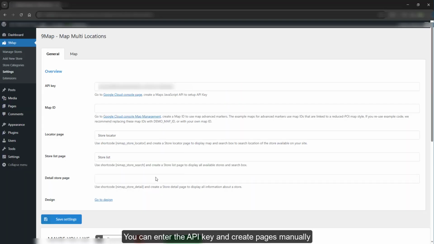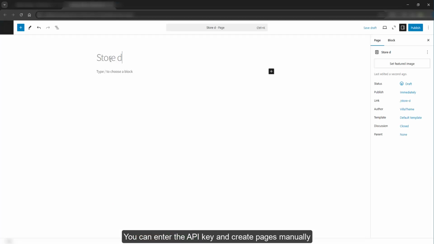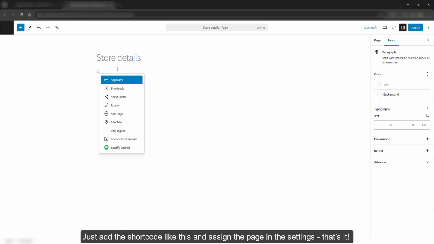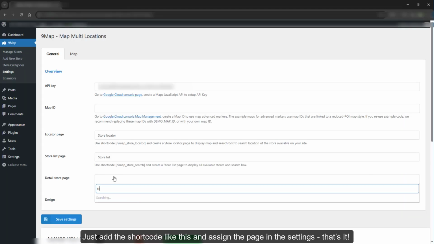You can enter the API key and create pages manually. Just add the shortcode like this and assign the page in the settings. That's it.